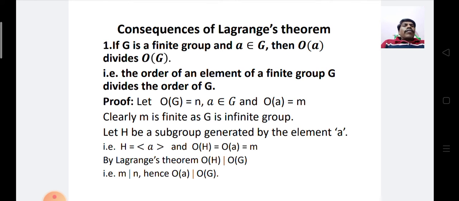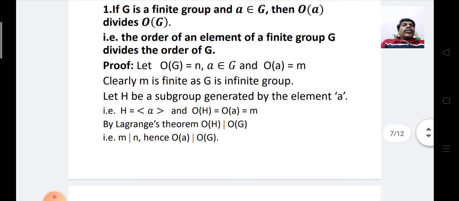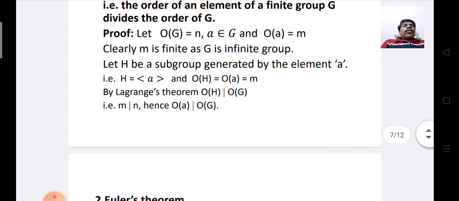That is, the order of an element of a finite group G divides the order of G. Here first we consider order of G is equal to n, a belongs to G, and order of a is equal to m. Clearly m is finite as G is a finite group.